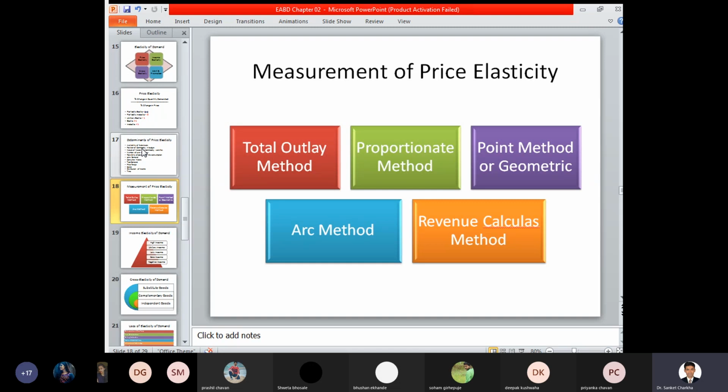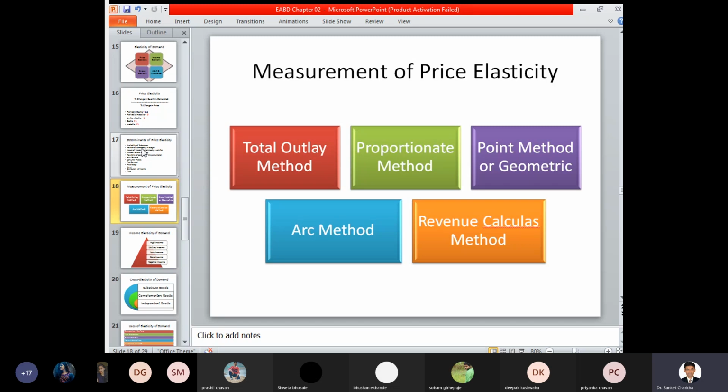So now, for example, the total outlay method. What is the price of the product? The price of the product ranges from rupees 50 to rupees 10. So it is a particular range, and between that range the product price has been identified, and this is called the total outlay method, in terms of quantity. What is the quantity of product demanded? At rupees 50, the quantity demanded is 10 units. And what is the quantity demanded at rupees 10? The quantity demanded is 50 units. So this is the concept of the total outlay method.